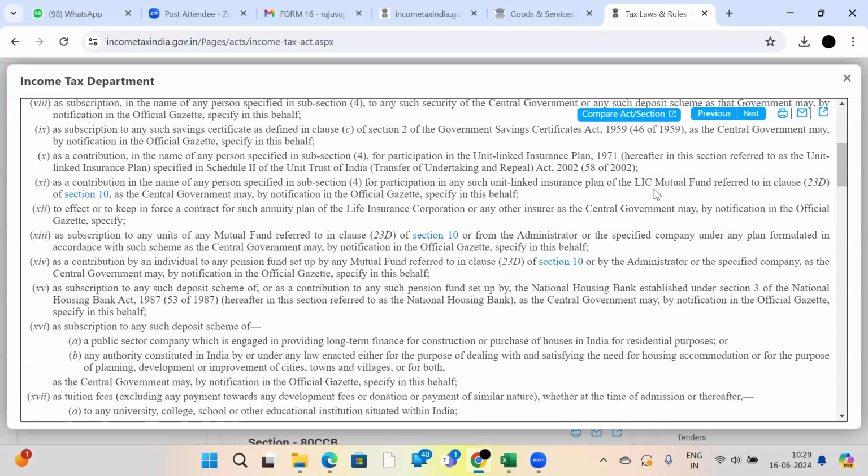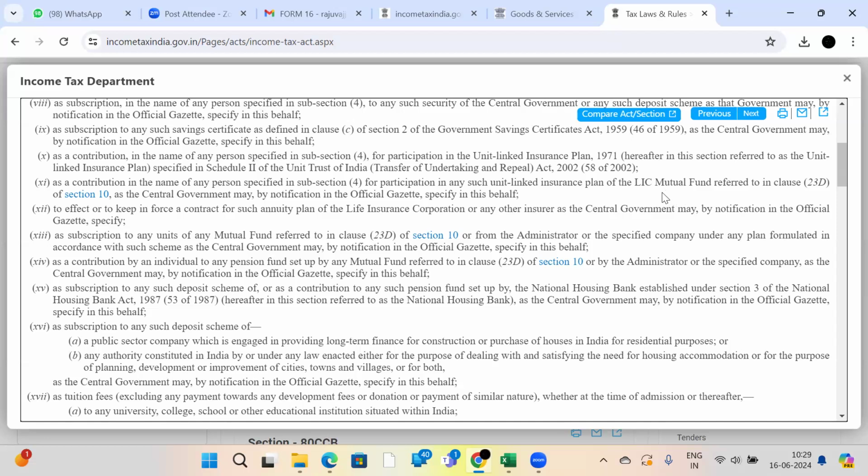See, by seeing this sentence, people will think that if I invest in mutual funds, can I get deduction? Not all mutual funds. There are different kinds of mutual funds. Debt mutual funds are there, equity mutual funds are there, equity oriented mutual funds they will be called, and whatever it may be. The mutual fund into which you are going to invest should be eligible for deduction under section 80C. You should ask your agent or insurance policy provider, then only they will suggest to you, not all mutual funds.